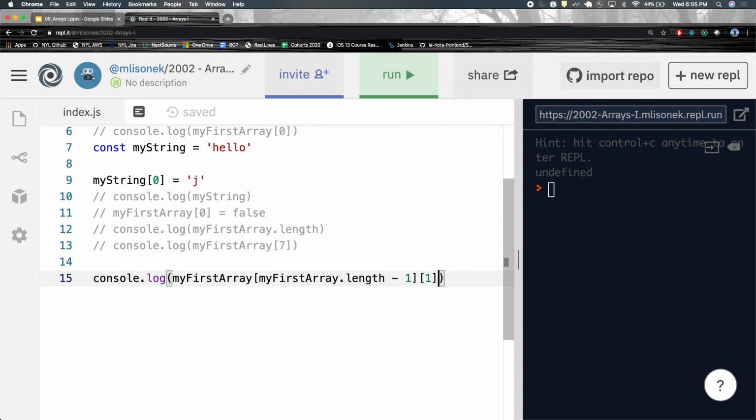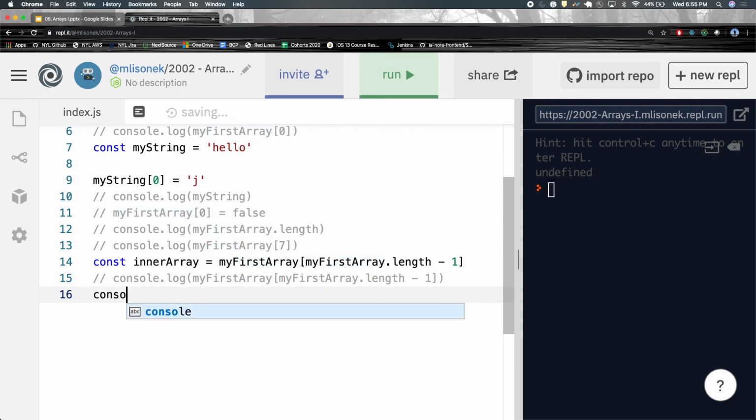How can we access the nested array? Well, the nested array is like here, right? So if I say const inner array is equal to my first array at my first array dot length minus 1, and then I said console.log inner array, we get that inner array, right?